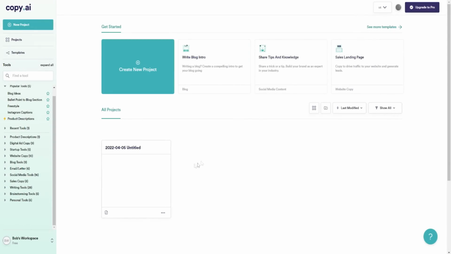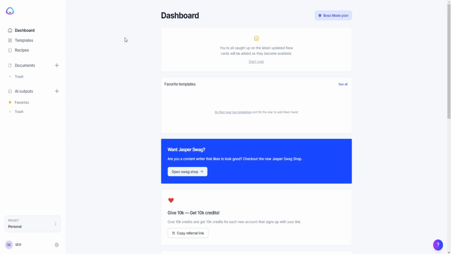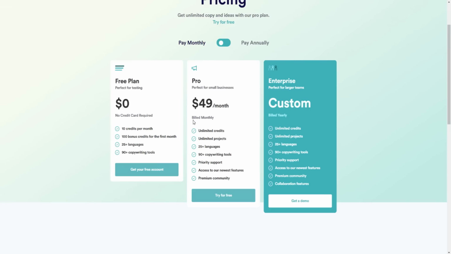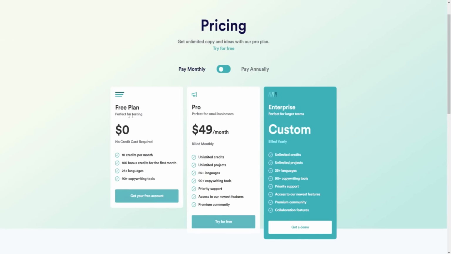Copy.ai has been around for a little while and has a lot of similar features to Jasper.ai. Jasper.ai is known as the leader in the space. With Copy.ai, if you pay monthly, it's $49 a month, billed monthly. If you pay annually, it's a bit cheaper in the long term if you want to pay in advance. And the cool thing is they have a free plan, like I just mentioned, so you can try it out for free before even investing in the pro plan.